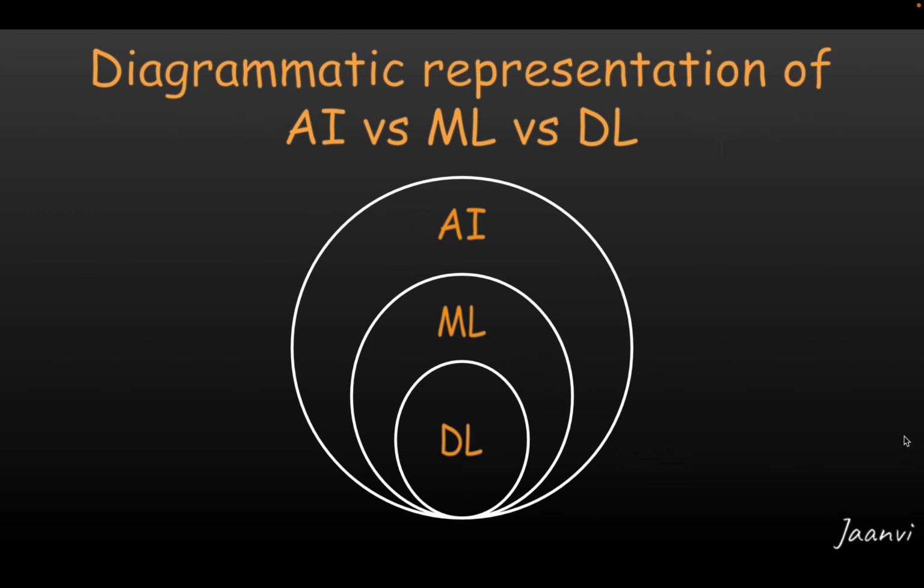One more thing, often people use all these three terms interchangeably, but remember, all these three terms are different but they are related. So that's the brief session on how artificial intelligence, machine learning and deep learning are related.